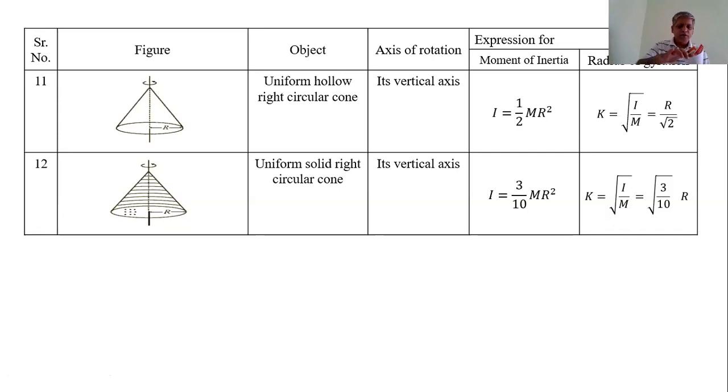Right circular cone means here the surface is not inclined, but is a plane surface. Such a type of cone is called a uniform hollow circular cone. The surface is circular, not inclined, like this.